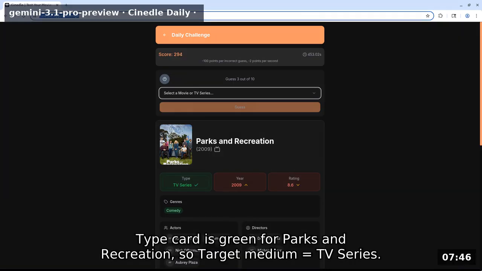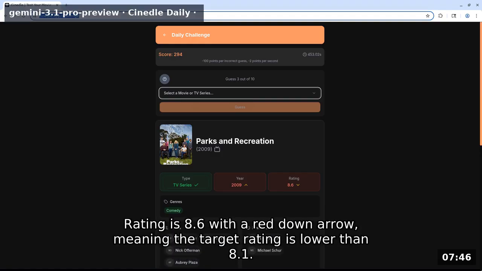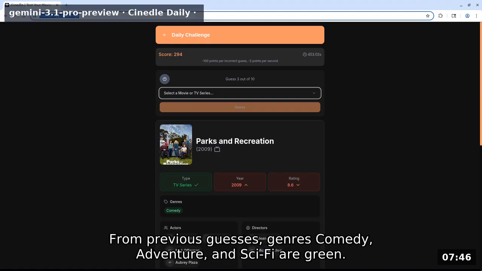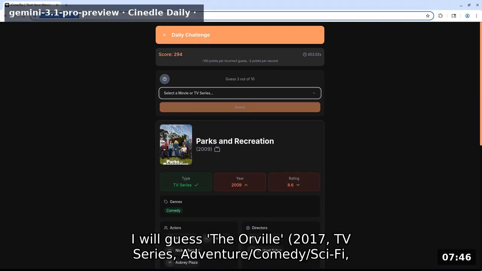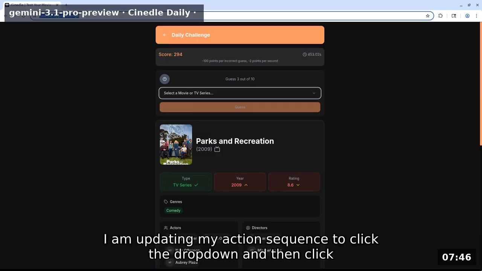Type card is green for Parks and Recreation, so target medium equals TV series. Year is 2009 with a red up arrow, meaning the target is newer than 2011. Rating is 8.6 with a red down arrow, meaning the target rating is lower than 8.1. From previous guesses, genres comedy, adventure, and sci-fi are green. I will guess the Orville 2017 TV series, adventure/comedy/sci-fi, rating 8.0, which fits all constraints.